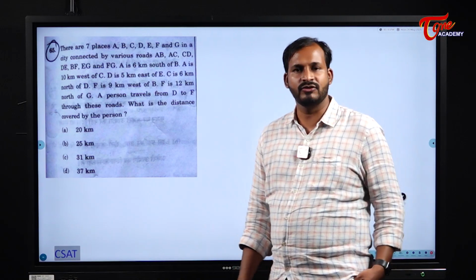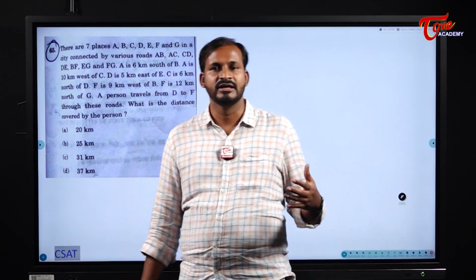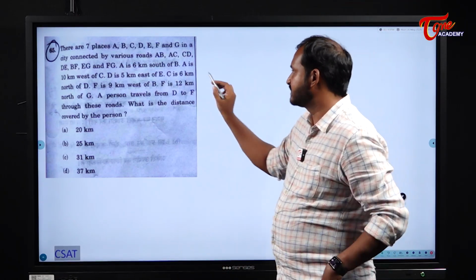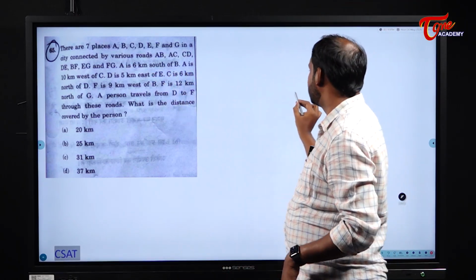Next, this one is related to our direction, students. As we expected, one question they asked from directions, but please be careful while writing the directions. A is 6 kilometers to the south of B.